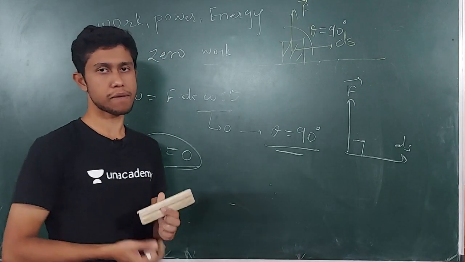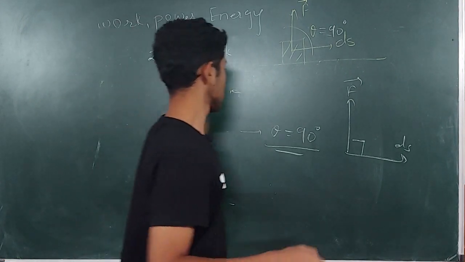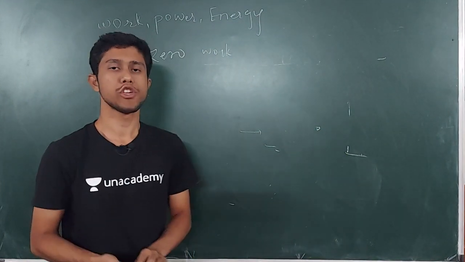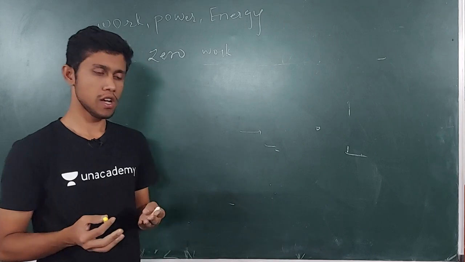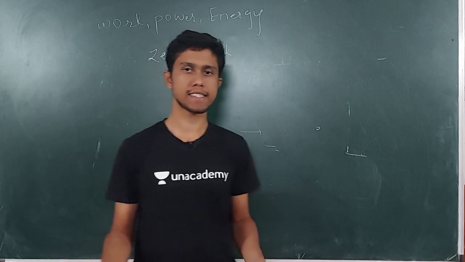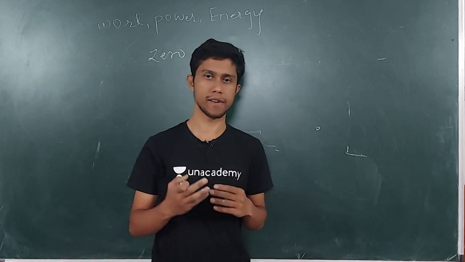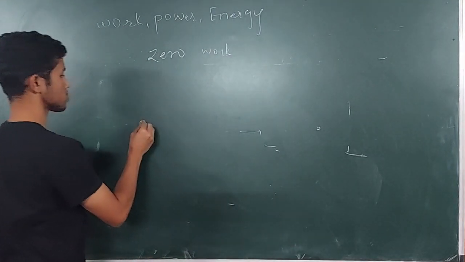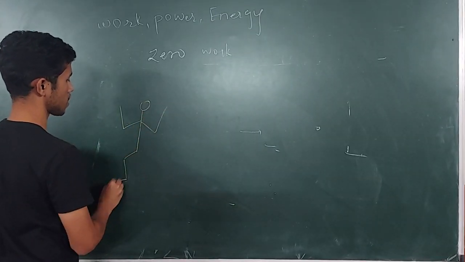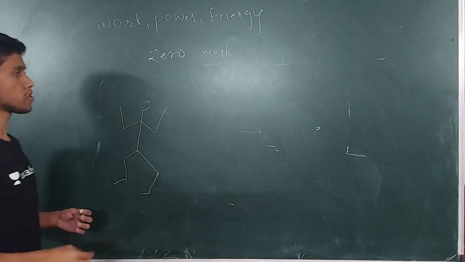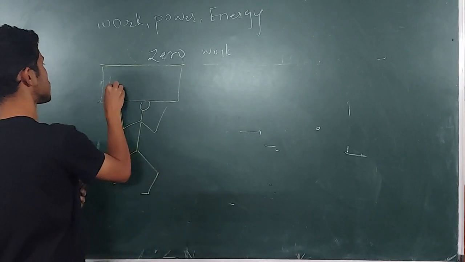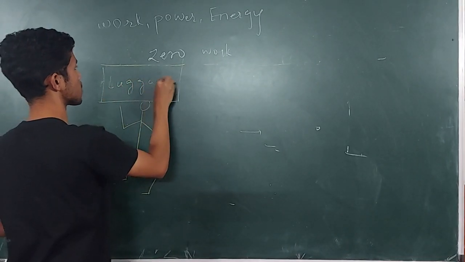Now we'll see what is the example. So when you go to a railway station, you will see a coolie over there who picks your luggage and drops you to the gate. So what he does is, he takes the luggage and he puts it upon his head, okay, and he walks. So now suppose this is the coolie, and he has luggage over his head. So this is the luggage.